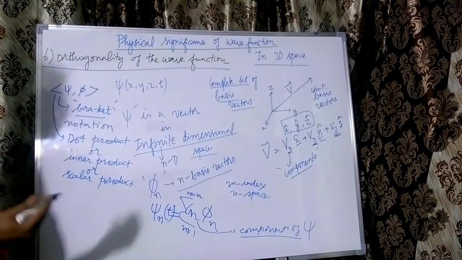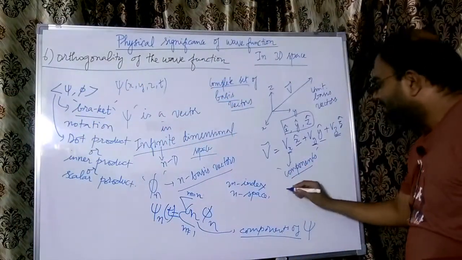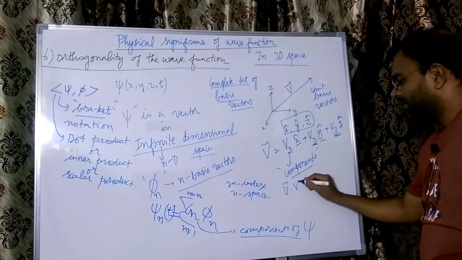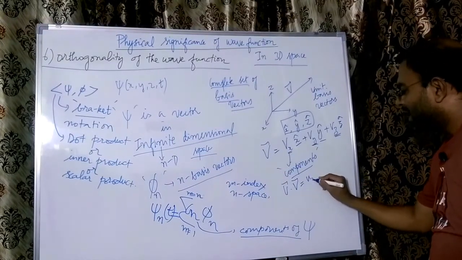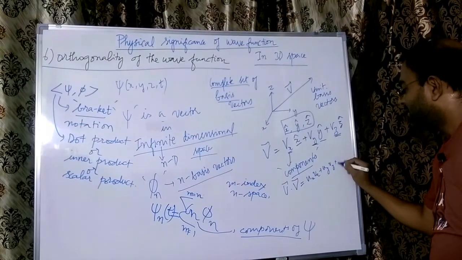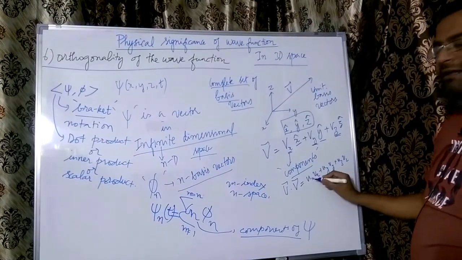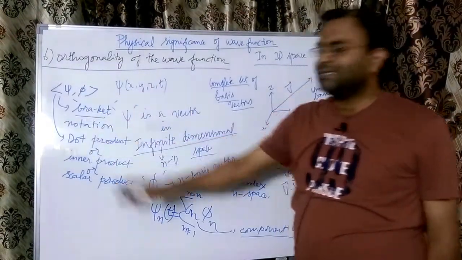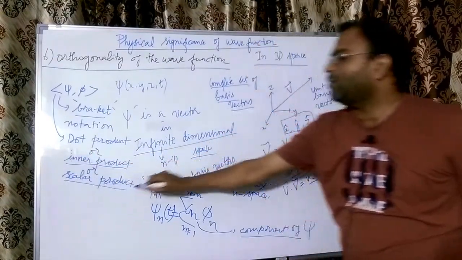By doing this, what we are doing in real space, if at all we have two vectors, let us say u vector and v vector, then we will have the dot product as ux vx plus uy vy plus uz vz. These are the components that are multiplied and we obtain the dot product. In the n-dimensional space, in the bracket notation, this happens to be what is called the inner product or scalar product.